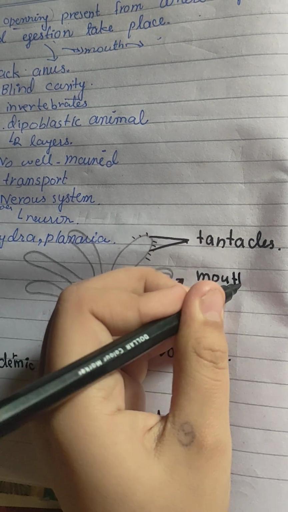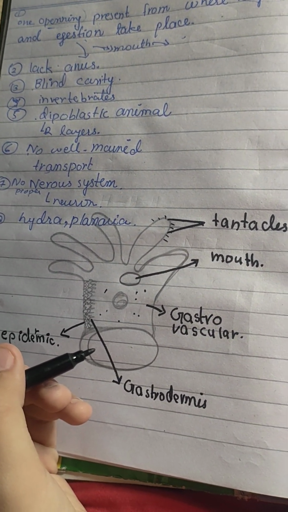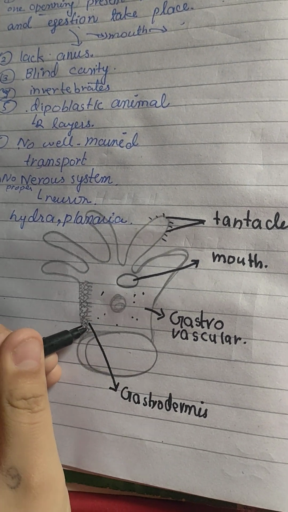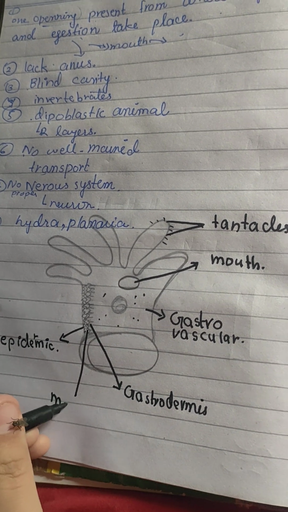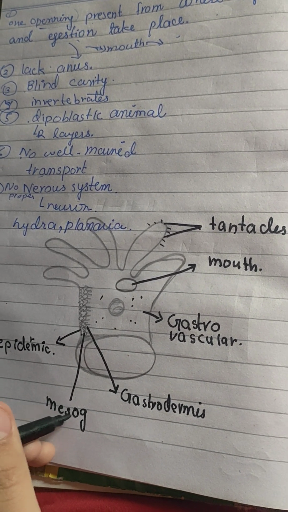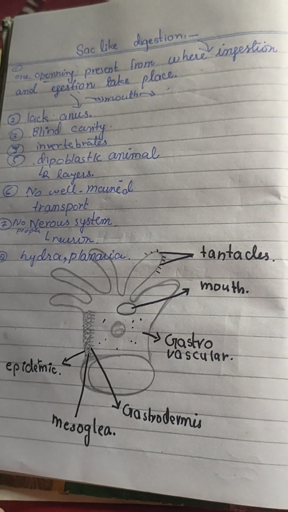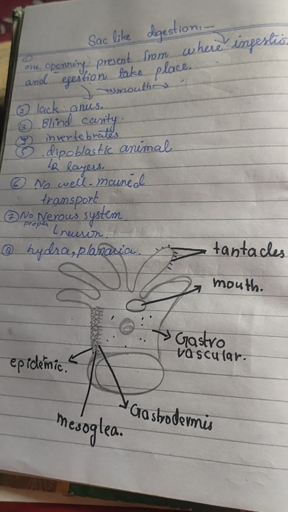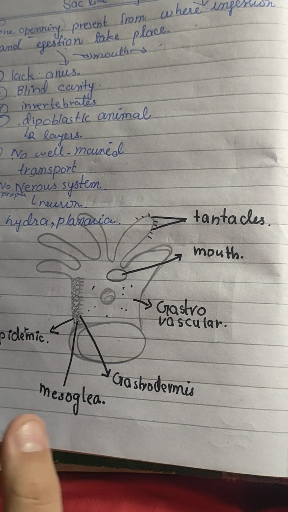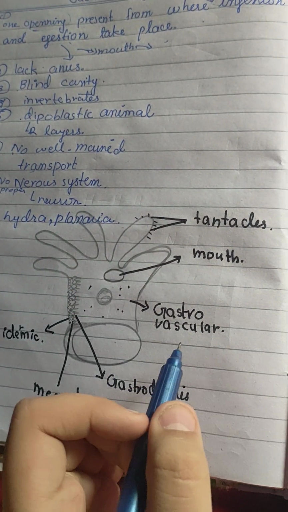From the mouth, both ingestion and egestion will occur. And the middle layer is known as mesoglea. Okay, so now let me tell you each and everything. The function of the gastrovascular cavity: this is the blind cavity we can see.